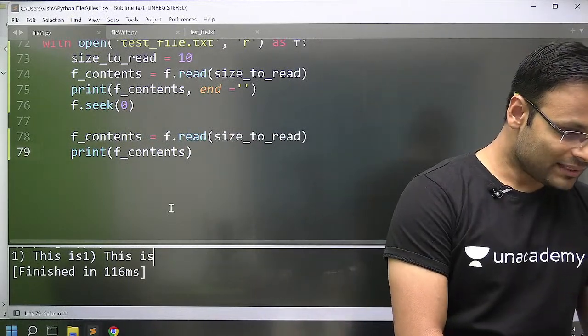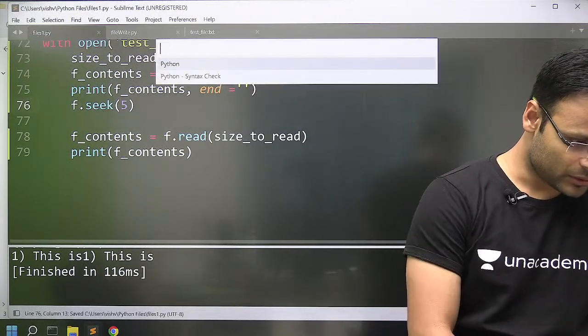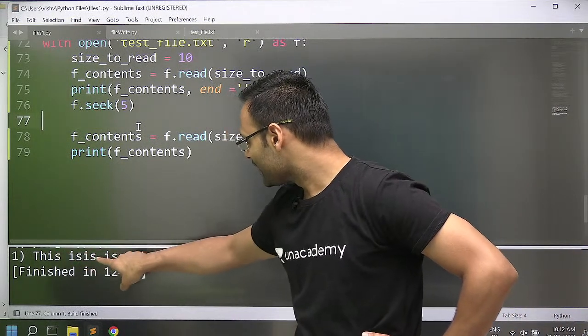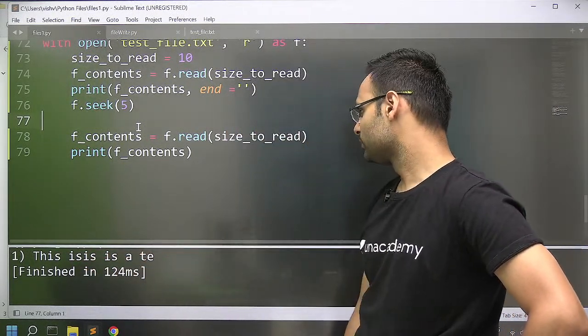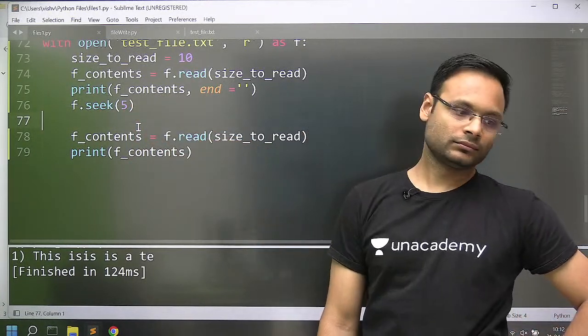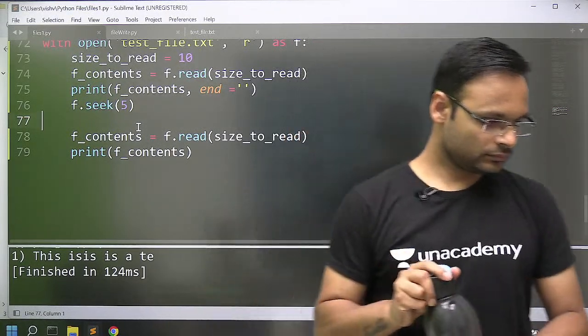You can make the seek method go to 5 also. Let's look at this. What happens? So starting from 5, it will have that 5.